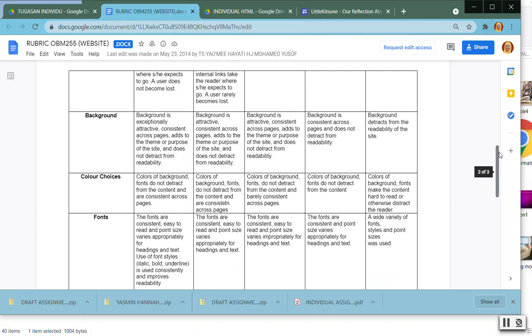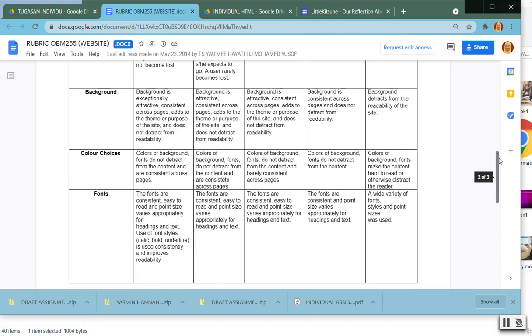Okay, make sure you use the background wisely. It's not standardized from one page to another. For example, if you write about your family, then you use a family background. If you write about your friend, maybe you use a cartoon background about your friends.